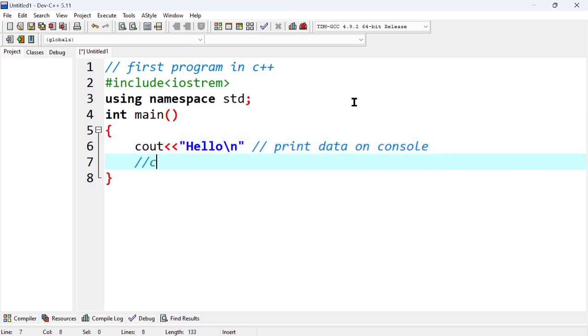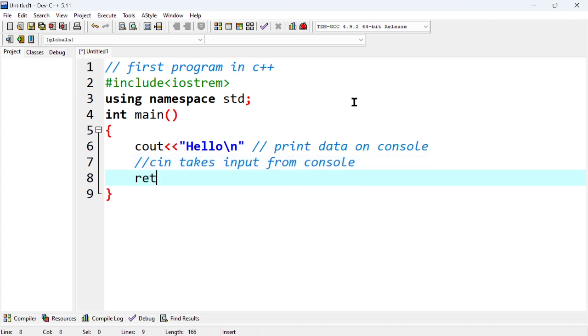We can also use cin, which is used to take input from the console. We are not using cin in this program, but we can use it.